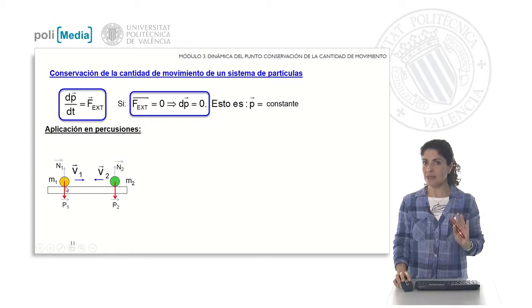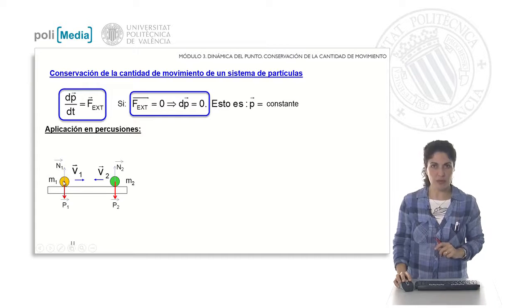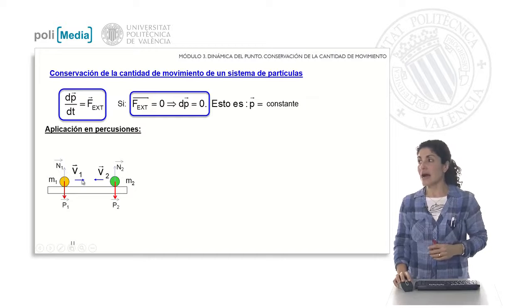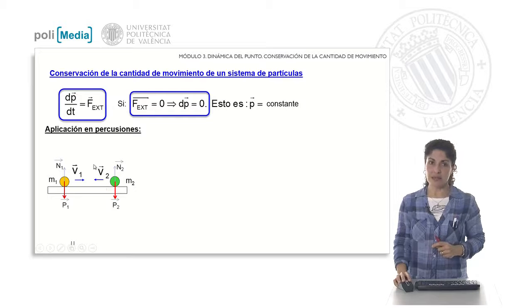And initially we will consider that mass 1 is subjected to a motion at a translational velocity to the right, represented by the velocity vector v sub 1, and mass 2 velocity vector to the left v sub 2.